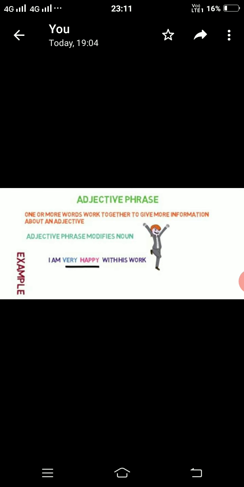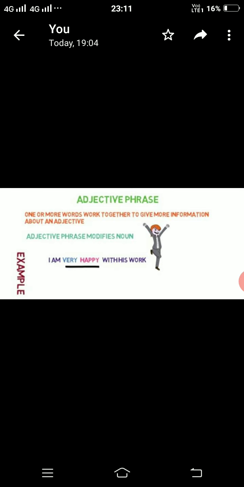Here, should study is a verb phrase, and study is the main verb and should is the helping verb. So let's study the next type of phrase, students: the adjective phrase. Obviously we know that an adjective is a word which qualifies a noun or a pronoun. So such a group of words which qualifies a noun or a pronoun is called an adjective phrase.